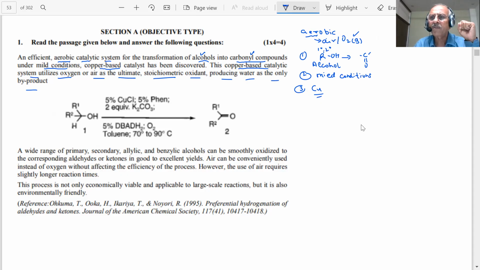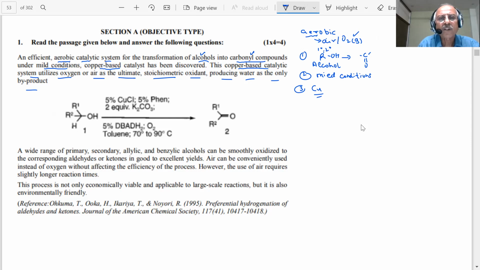Up to now, any difficulty in understanding this? That is why they called it aerobic oxidation, because oxygen of the air is being used, or direct oxygen I can add. And what is the reaction? He has given R1 R2 CHOH, 5% of CuCl. This is what they have made, student, a copper based catalyst.